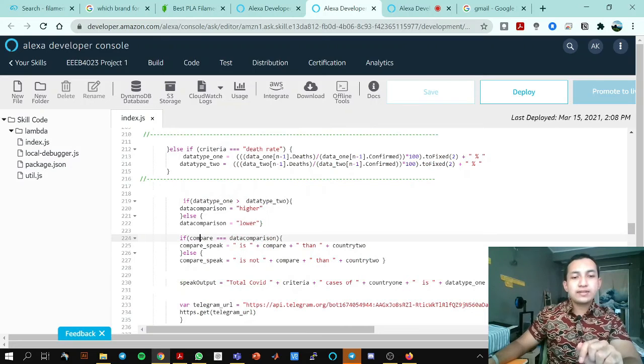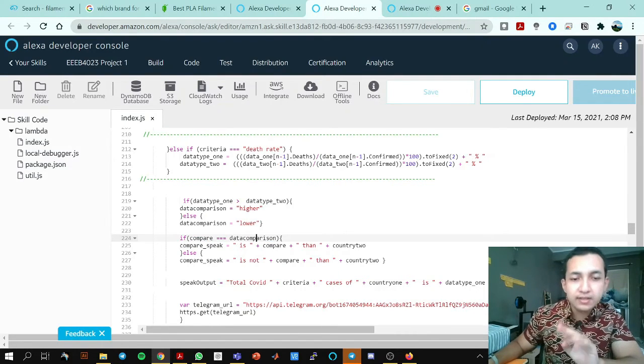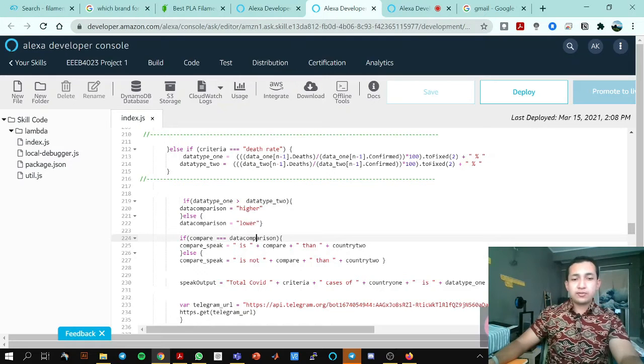So if the user asks if Malaysia has higher cases than Indonesia, then it is input here as higher, which is the fact checking. If it's the same, the compare speed will be is. If not, it's going to be is not.